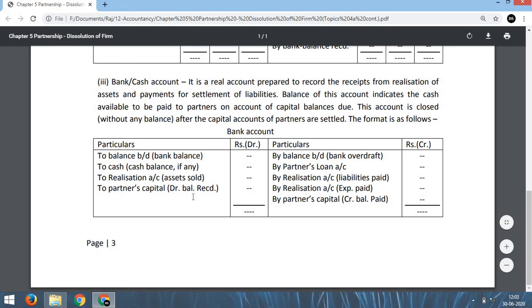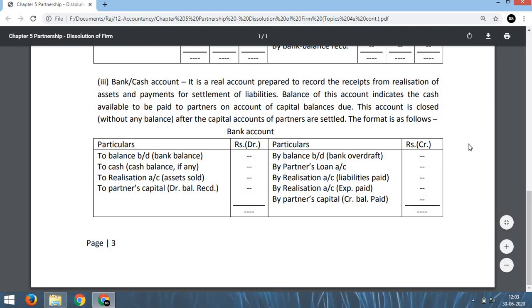Or sometimes some partners' capital accounts may show credit balance, say A and B, so we shall write by A capital, by B capital. But C's capital is showing debit balance, so we shall write here to C's capital. But in any case, after writing to capital or by capital, this account must be closed. That means this account should not show any balance, so this account is automatically closed.